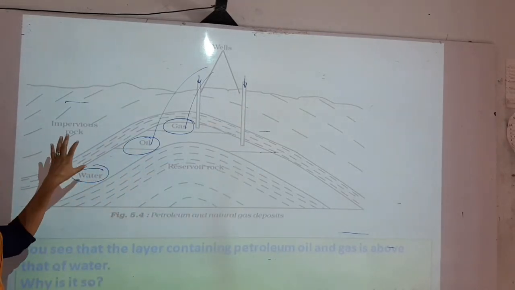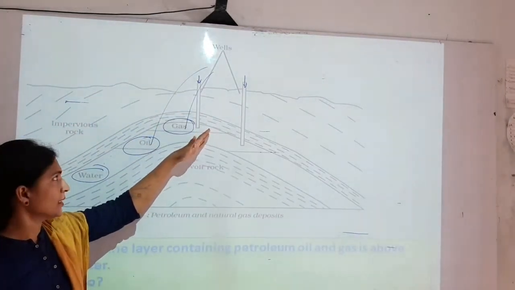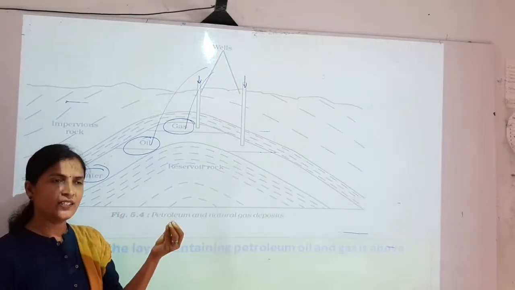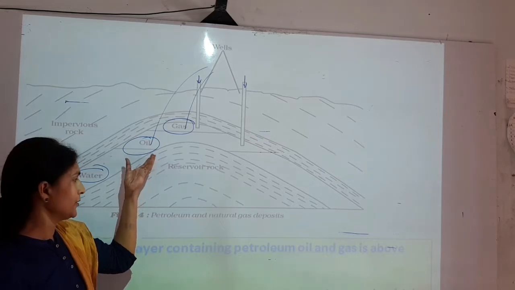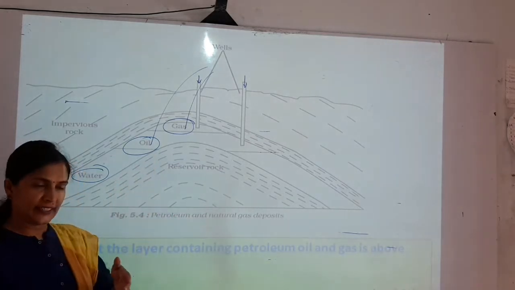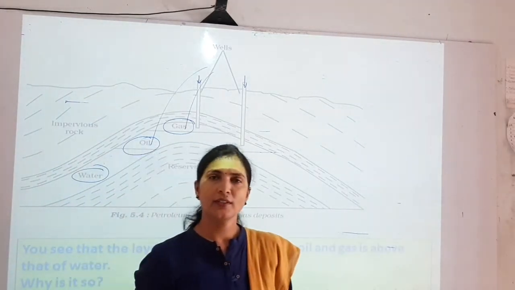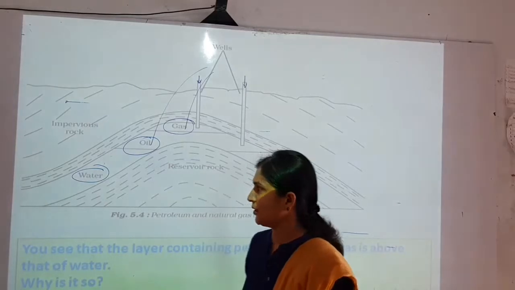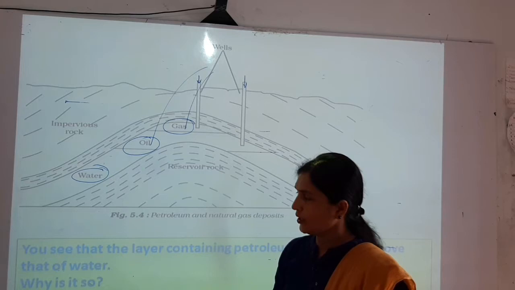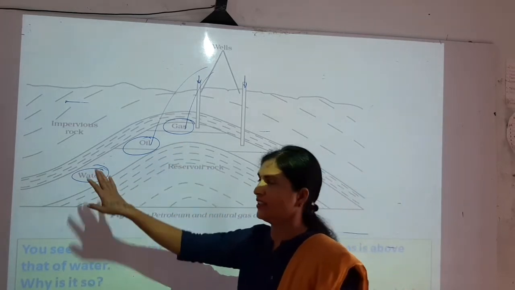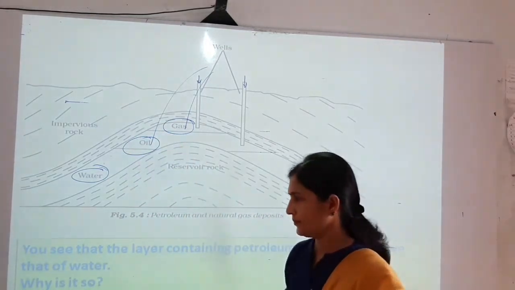Now this is found under the ground. When we dig a well, sometimes we get an unpleasant type of liquid, such as petroleum only. Then there is extraction of all those materials which can be separated into petrol, diesel, kerosene and many other things. But if you see, above the water level oil is present and then gas, because this oil and gas cannot mix in the water, they are lighter, so they are above the water level.